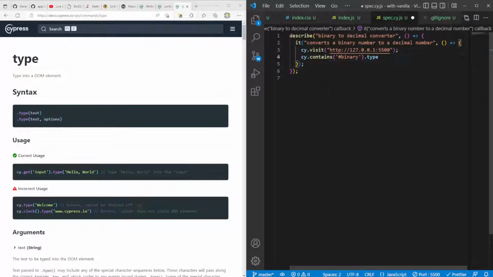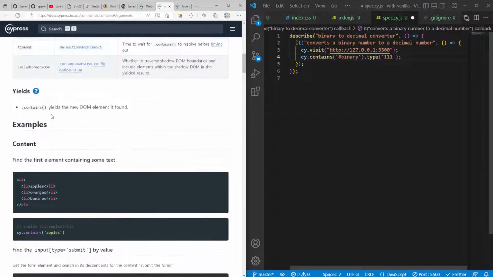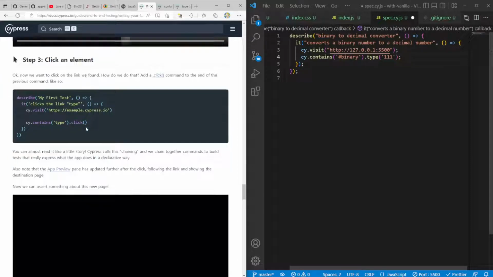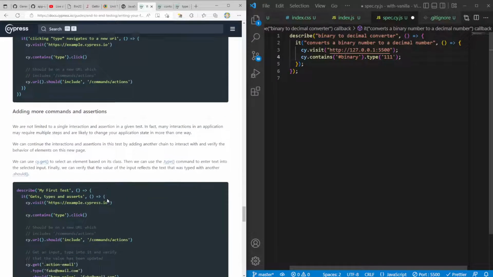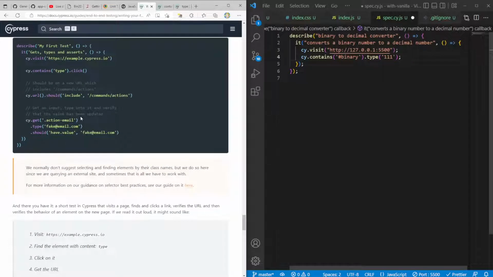What if here I just want to type, let's see, 10101? Or we can just do 111 to make it easy. Okay. You can come back here. This is for contains. We can click on an element, make an assertion, cy.url, cy.get, get an input, type into it, and verify that the value has been updated.